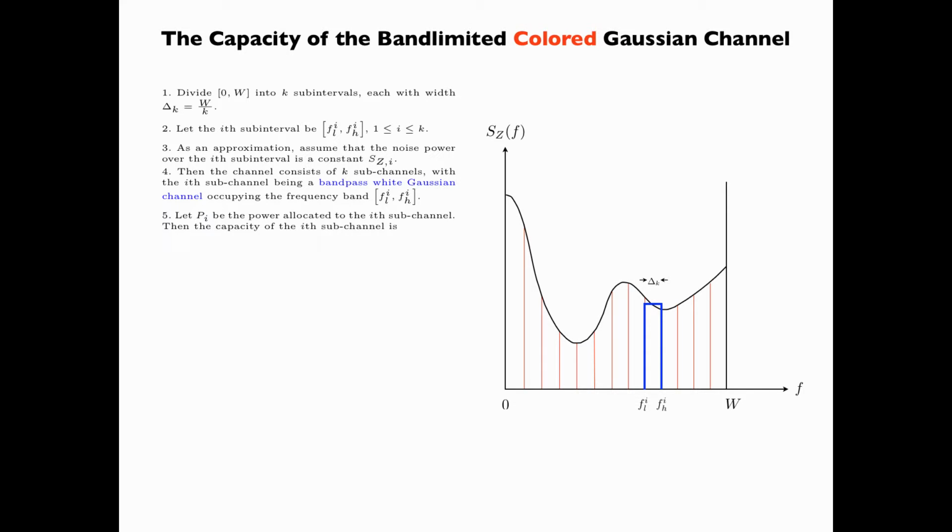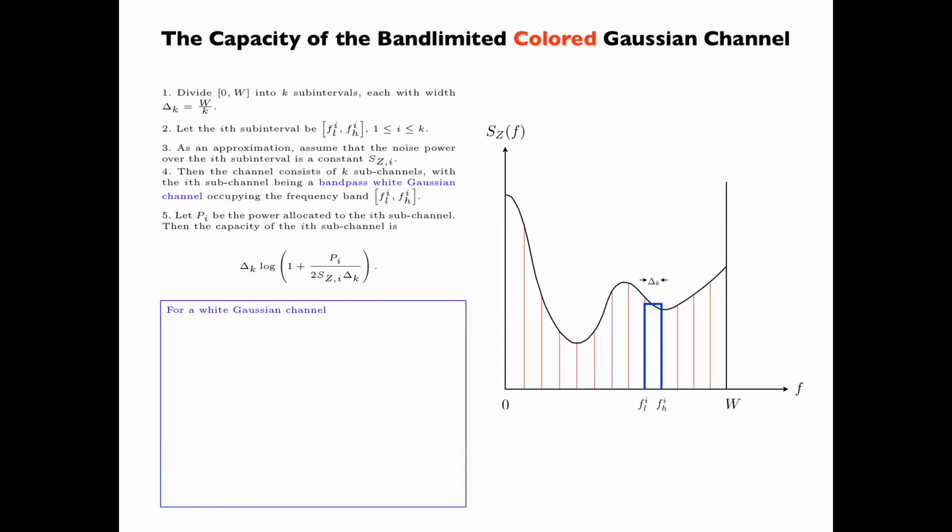Let Pi be the power allocated to the ith subchannel. Then the capacity of the ith subchannel is delta_k times log of 1 plus Pi divided by 2 times S_Zi times delta_k. The workout of this expression is as follows.